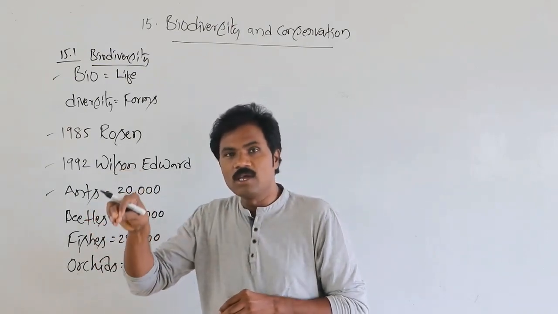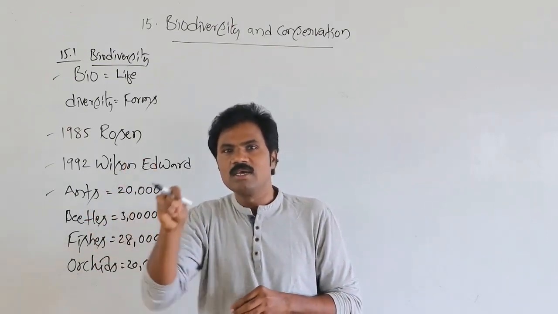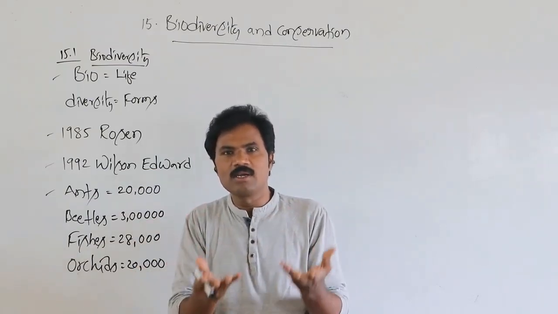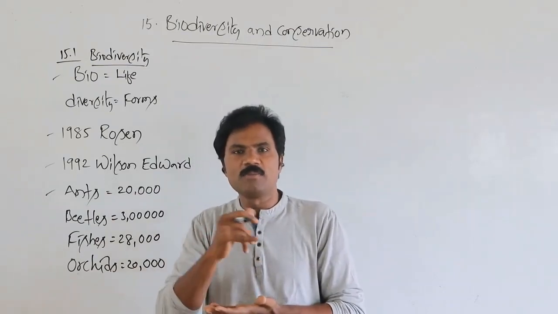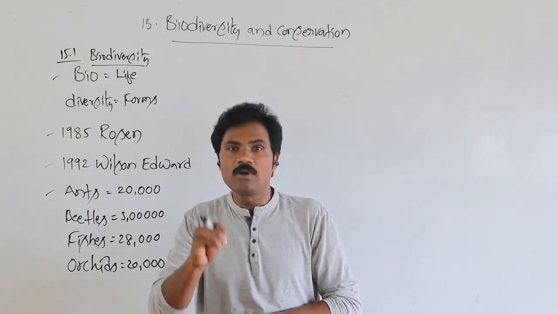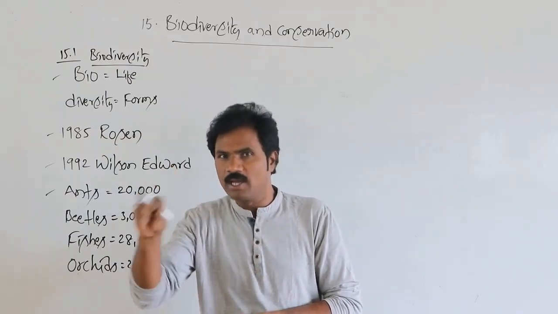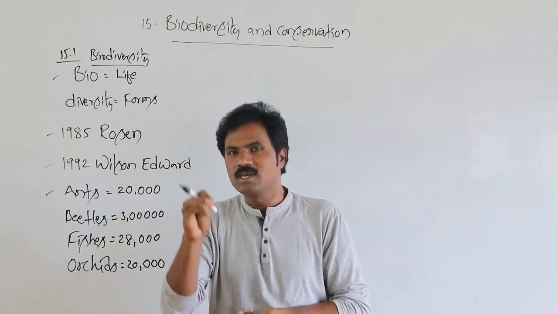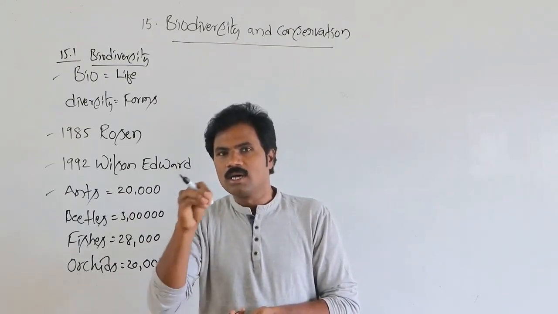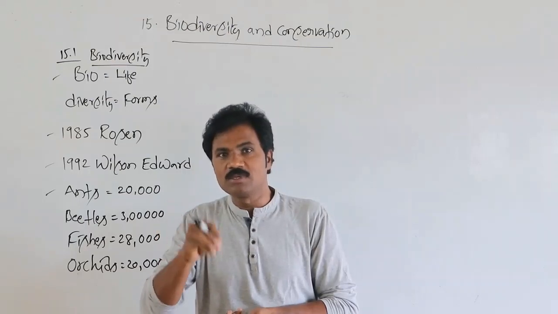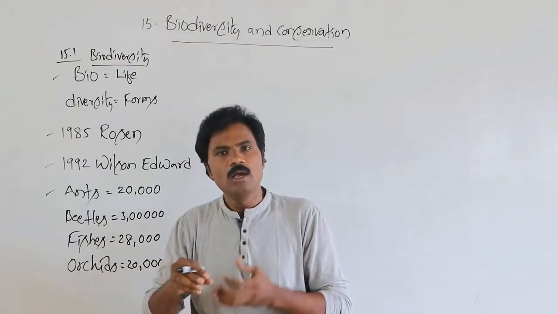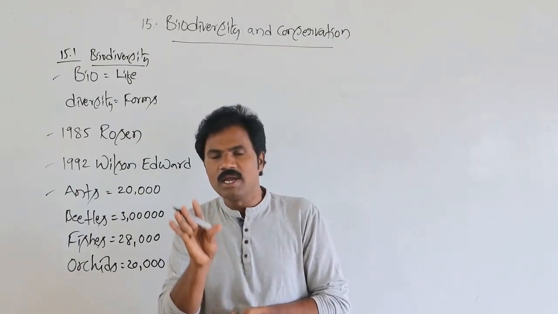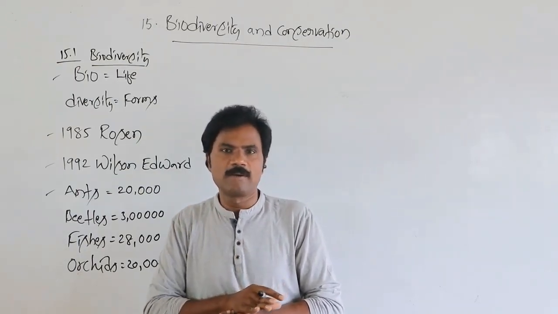Some areas have maximum species richness, some areas normally have species evenness, and some areas have a lesser number of species, that is species loss. It depends upon the climatic condition, the habitat, and the abiotic factors. All these environmental factors act in a vital role. If conditions are favorable, the number automatically increases; if unfavorable, it decreases.